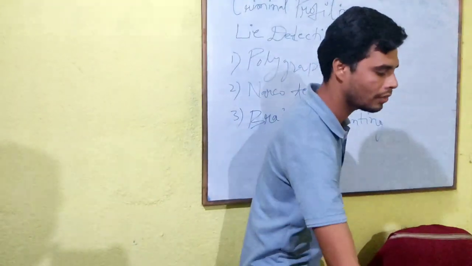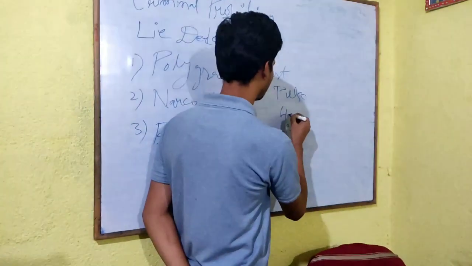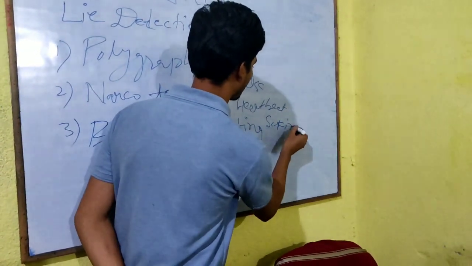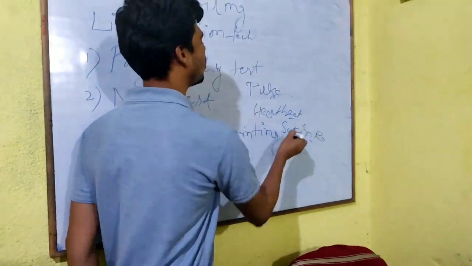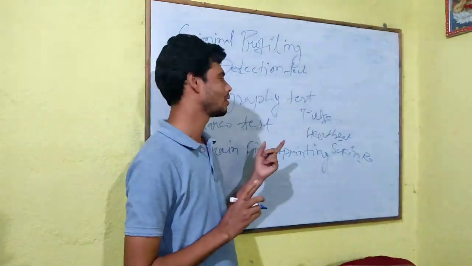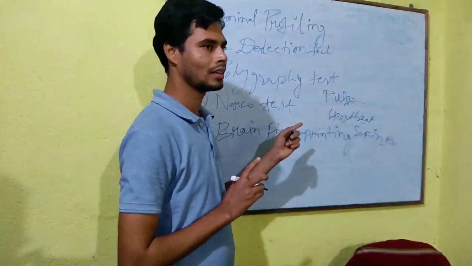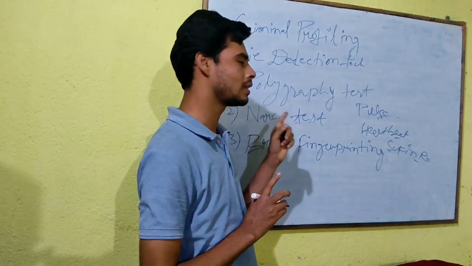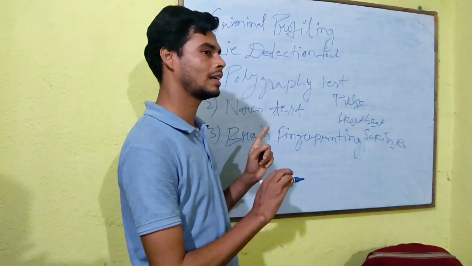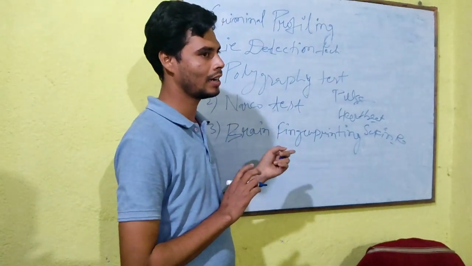In the polygraphy test, what happens? We observe three things: pulse, heartbeat, and skin reaction. These three things are observed very carefully. First of all, the experts ask their questions and carefully observe the pulse rate. If a person is trying to cheat, then his pulse rate will automatically increase, or if he is telling the truth, his pulse rate will be normal. On this basis, a person can be detected as telling right or wrong.